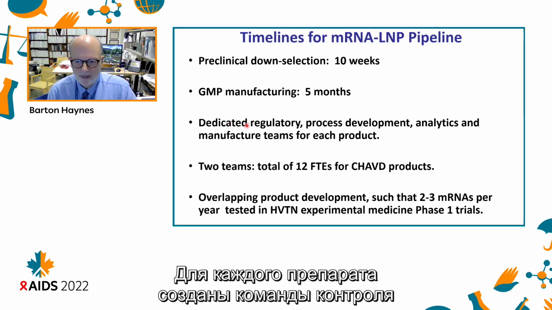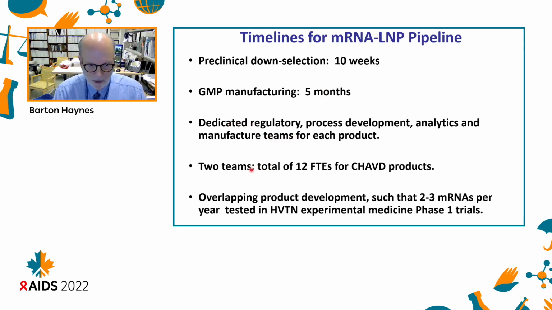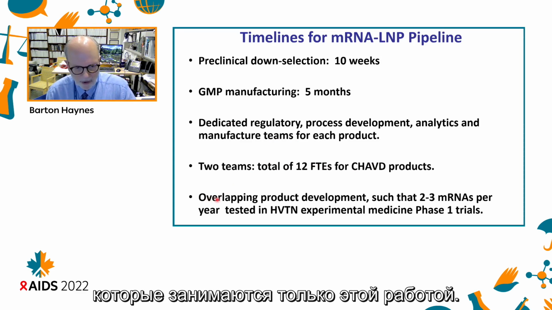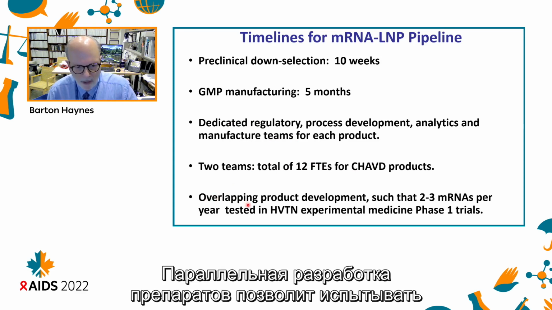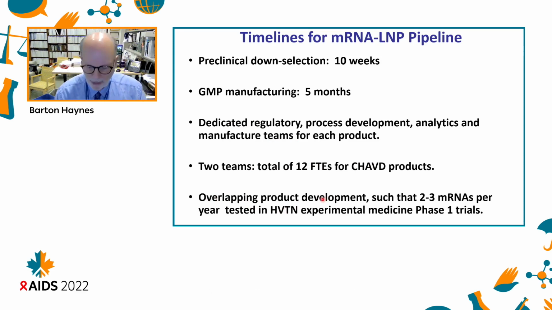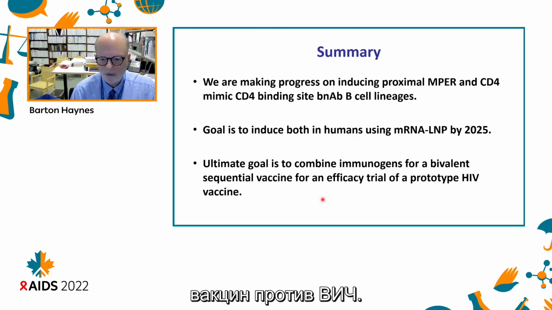Dedicated regulatory, process development, analytics and manufacture teams are now in place for each product. We have 2 full-time teams, a total of 12 individuals, for the CHAVD products dedicated solely to this work. And we aim to have overlapping product development such that 2 to 3 mRNAs per year can be tested in the HIV Vaccine Trials Network experimental medicine phase 1 trials.